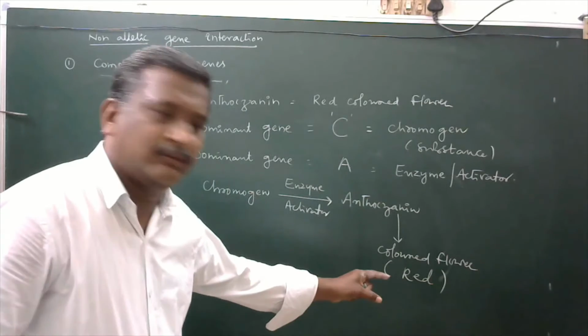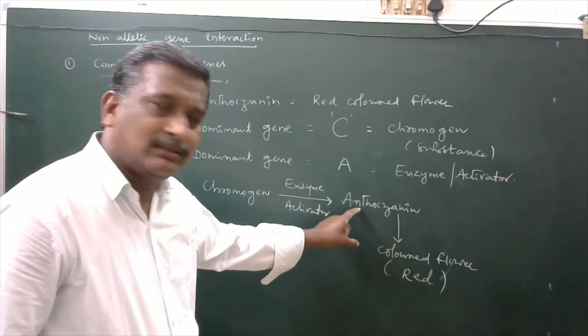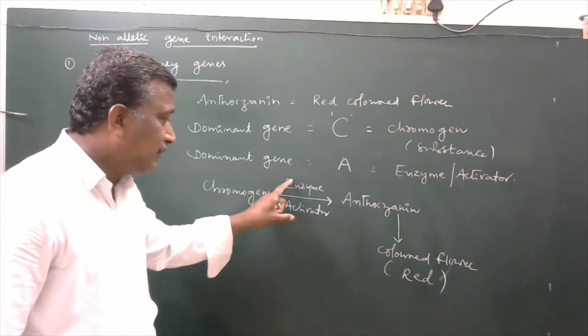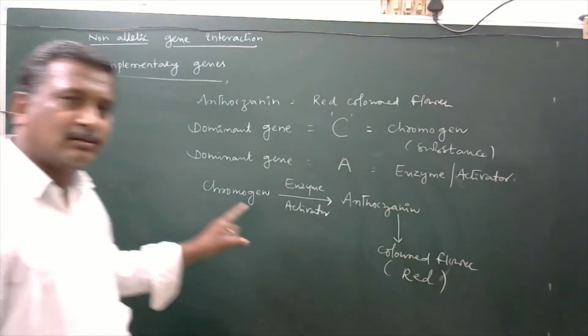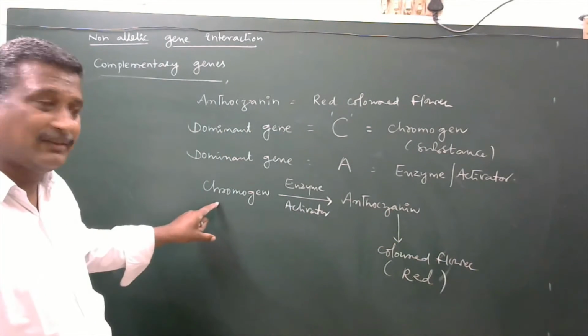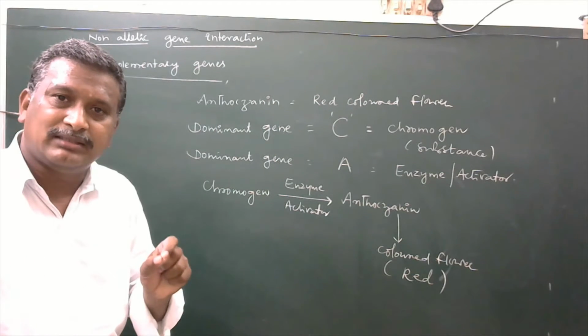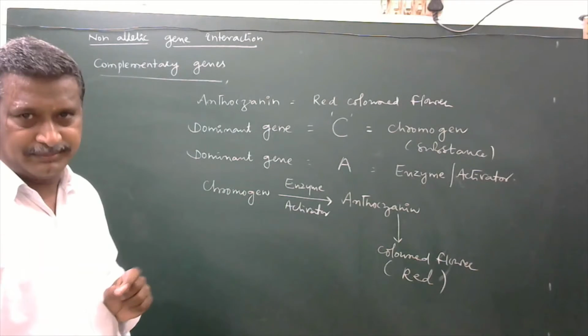Red color will always be given by anthocyanin only. Anthocyanin is developed from a chromogen in the presence of enzyme or activator. Now here chromogen production is itself controlled by the dominant gene capital C. If dominant gene capital C is available, then only chromogen will develop.